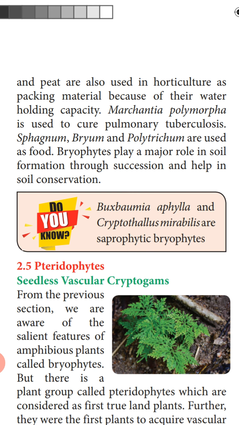Now bryophytes play a major role in soil formation through succession and help in soil conservation. As these bryophytes grow as a mat, they sometimes grow even on rocks, cover the rock and help in the weathering process, that is, the breaking of huge rocks, resulting in soil formation. As a result, those rocky regions are converted into soils, and on these soils vegetation can be seen.